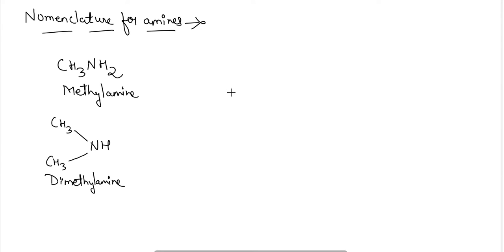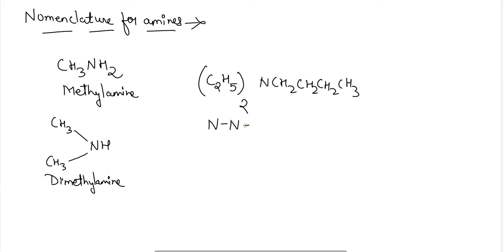Also, if C2H5 twice and then a long chain is attached on the next side of the amino group here, then the name of this compound will become N,N-diethyl butyl amine.